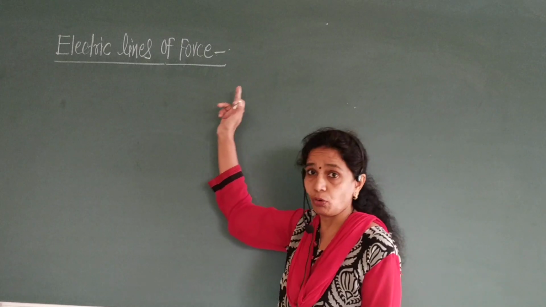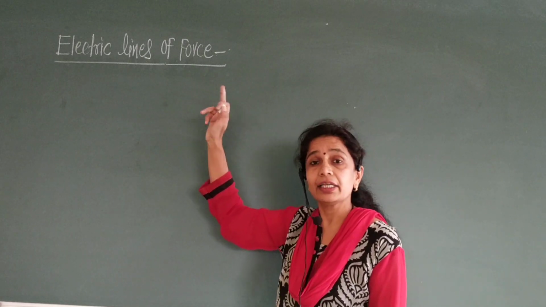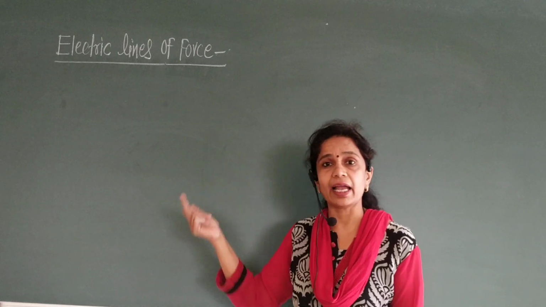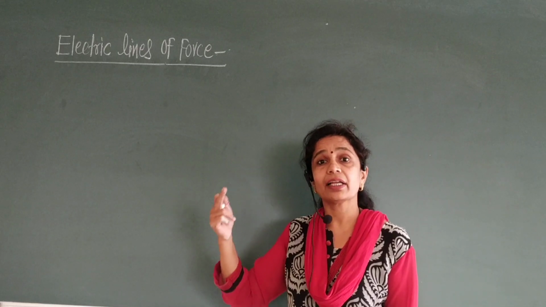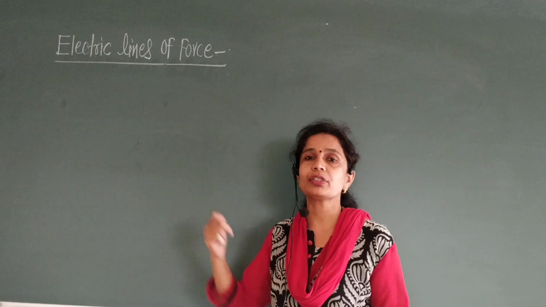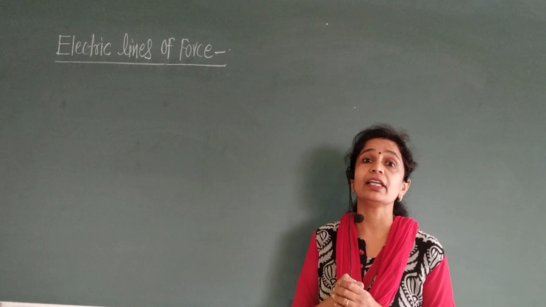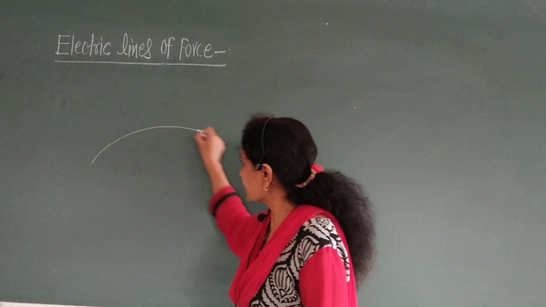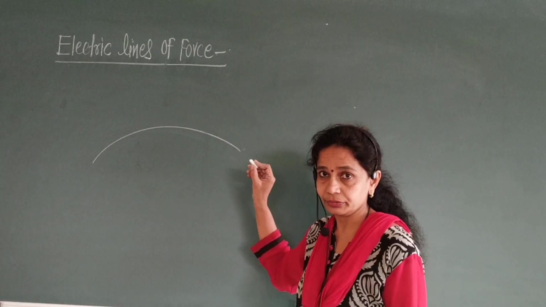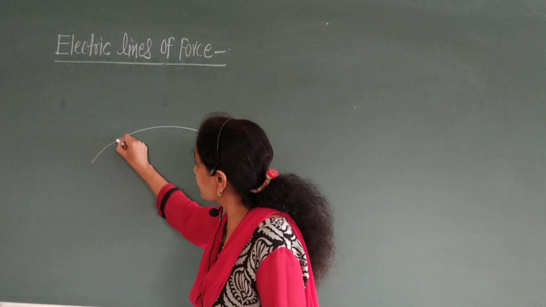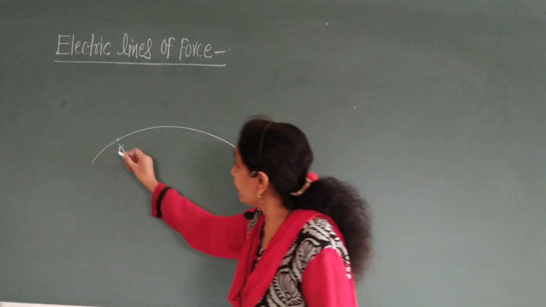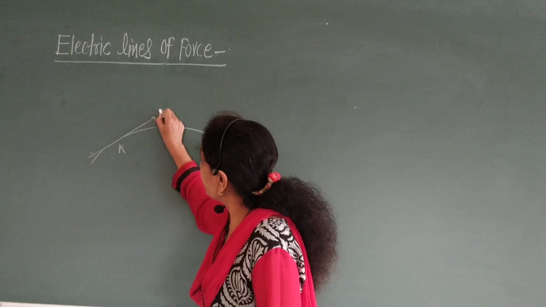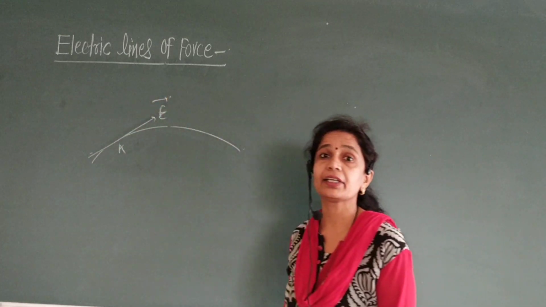Electric lines of force is an imaginary curve drawn in such a way that a tangent at any point gives the direction of electric field. Therefore, if we consider this is the curve, and this is point A, then the tangent at this point gives the direction of electric field.